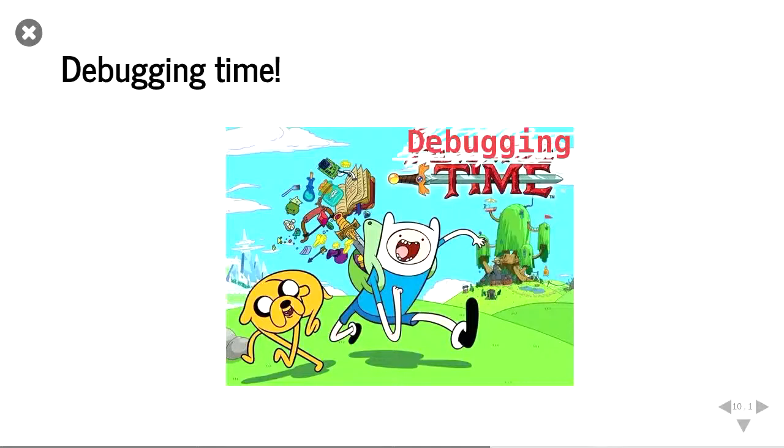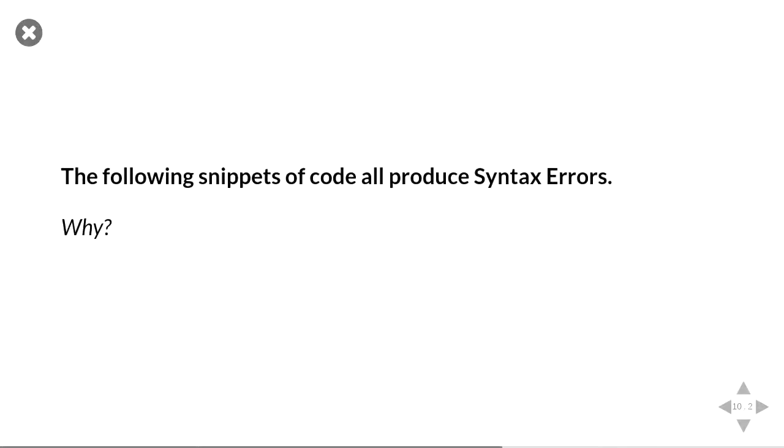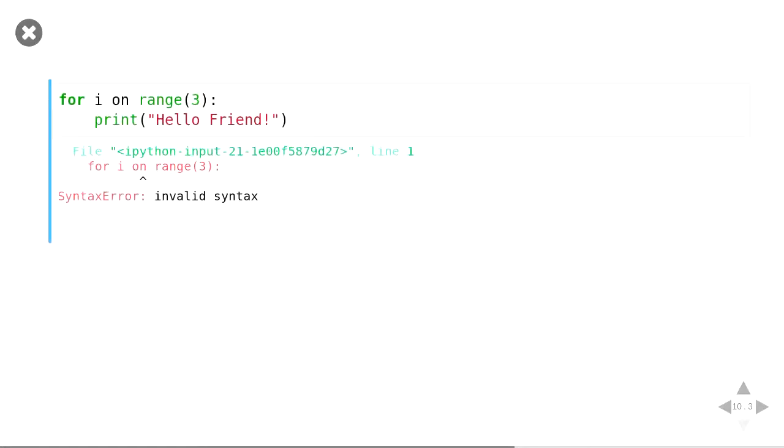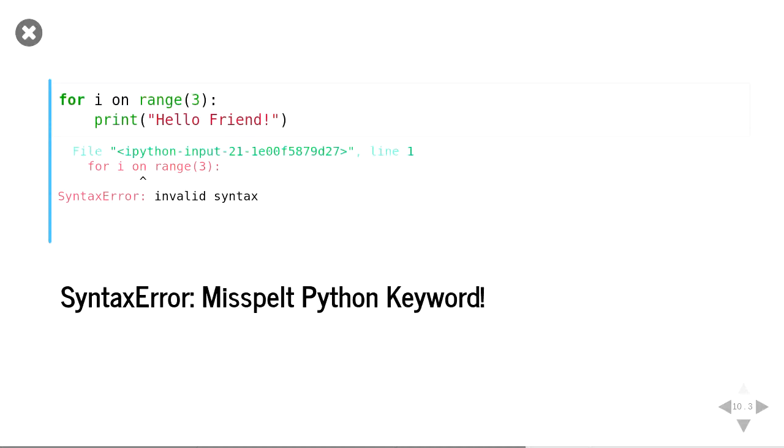So now that you kind of know a bit about errors, let's do some debugging. So all the following snippets of code will produce syntax errors. And I'll be asking you why. So here, why does this code produce a syntax error? Yeah, right? It's very simple and visible to us. We've just misspelled on. And Python will even tell us that. The arrow is pointing to on and saying, this word doesn't look right.